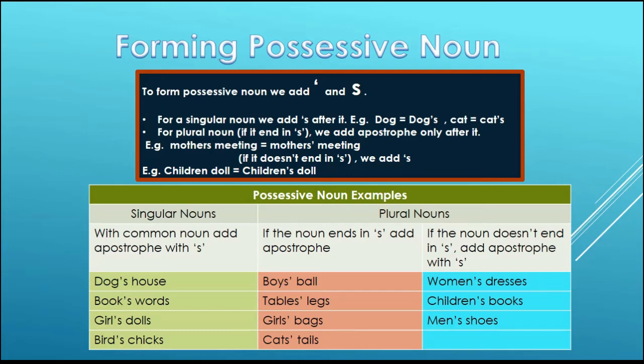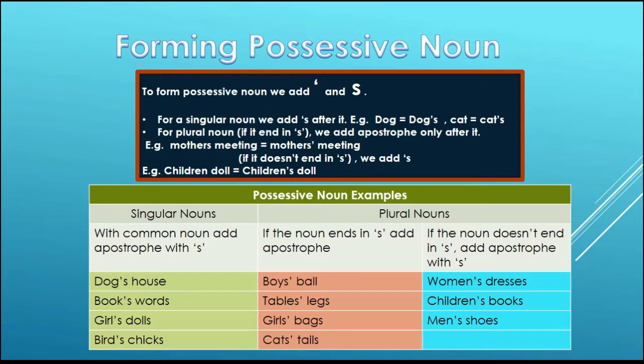There is already an s at the end, so we only put one apostrophe after it and another s is omitted. So this makes it boys' ball, tables' legs, girls' bags, cats' tails.